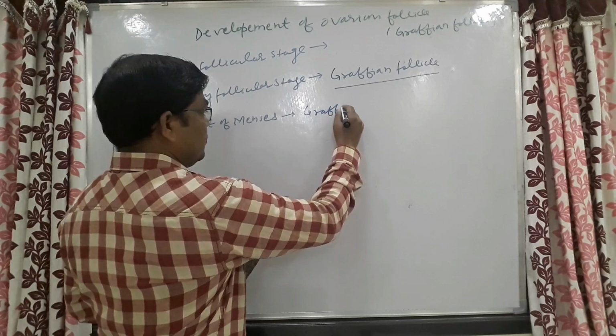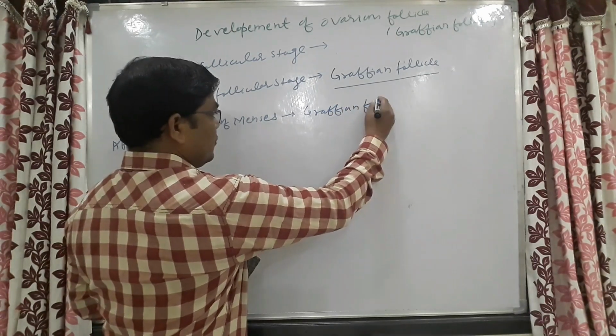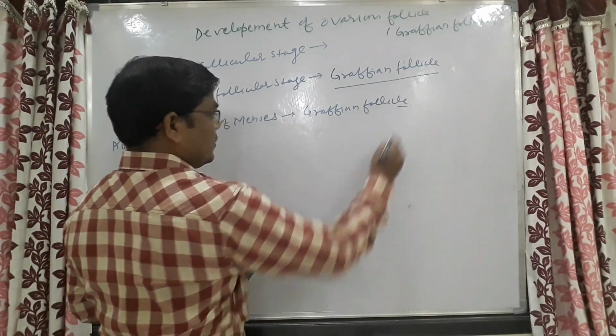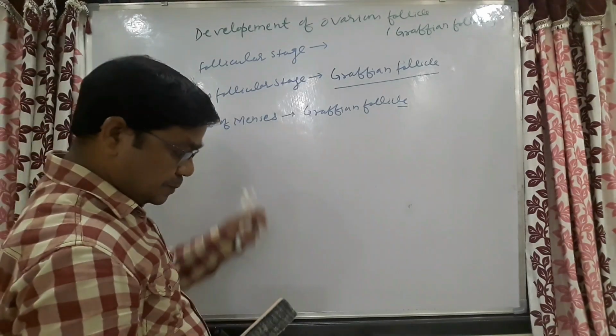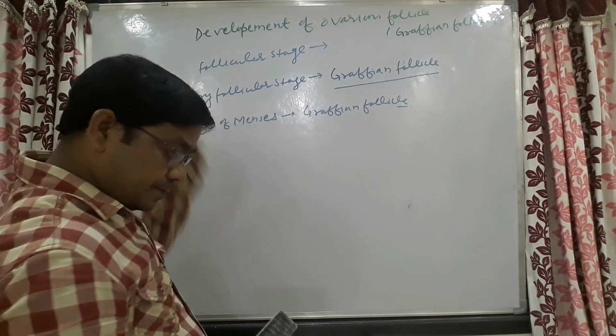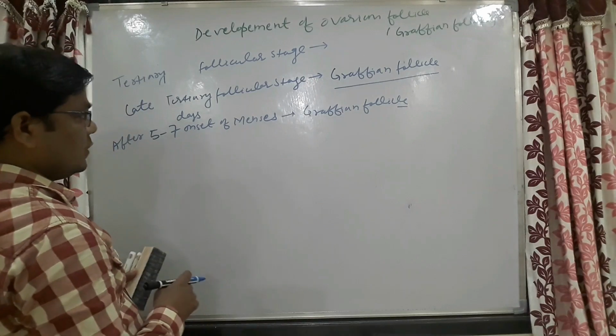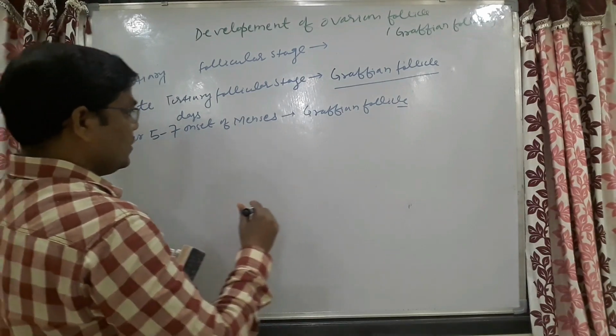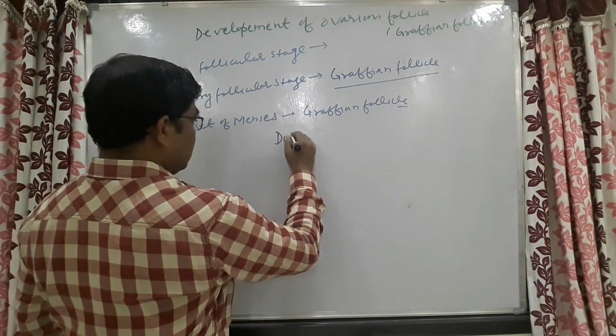The Graafian follicle is the dominant follicle.